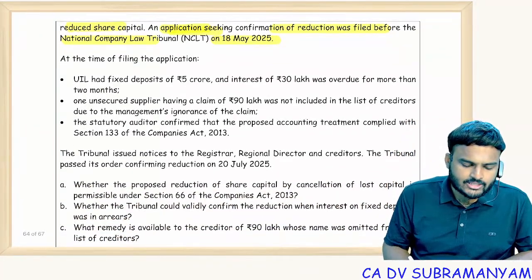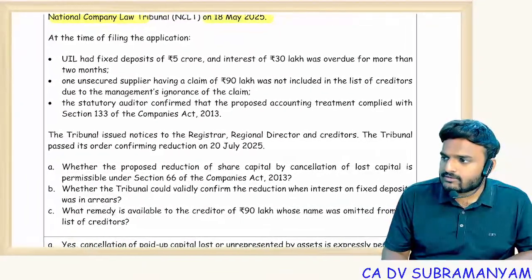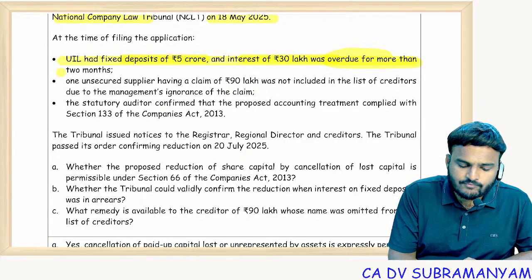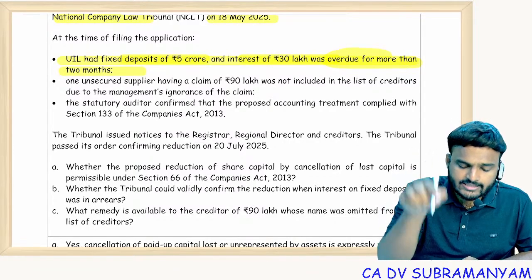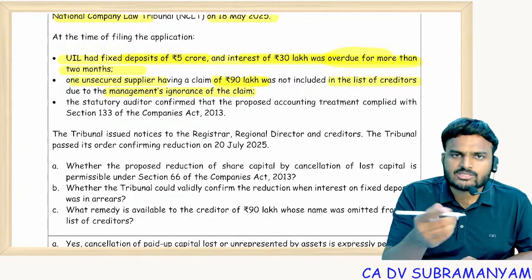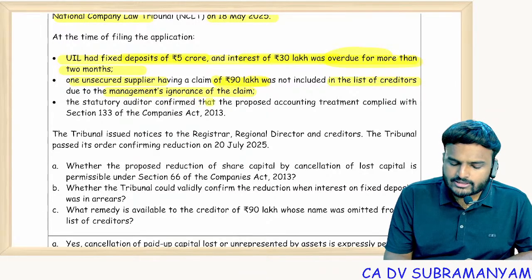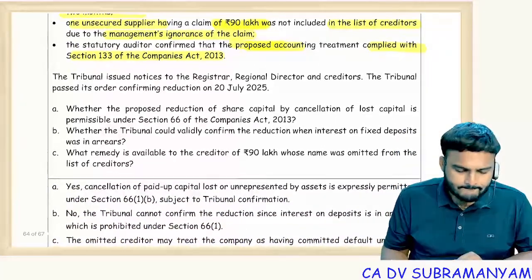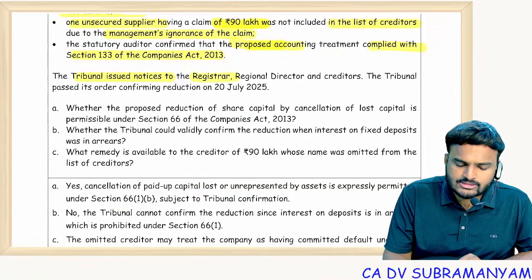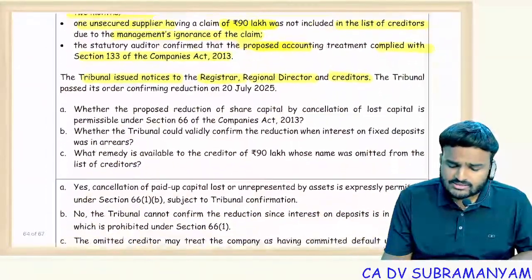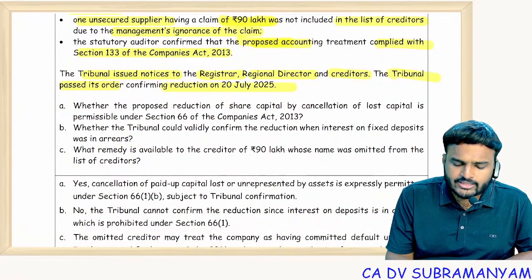At the time of filing the application, UIL has fixed deposits of 5 crores and interest of 30 lakhs was overdue. Keeping these defaults, reduction of capital is not possible. Rectify these defaults. One unsecured supplier having a claim of 90 lakhs was not included in the list of creditors due to management's ignorance of the claim. Now management gets punishment under section 447. The statutory auditor confirmed that the proposed accounting treatment complies with section 133 of the Companies Act 2013. The tribunal issued notices to the registrar, regional director and creditors. Since this is an unlisted company, SEBI is not there. The tribunal passed its order confirming reduction on 20th July.